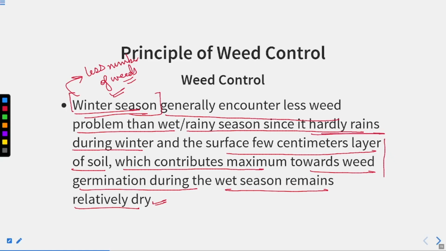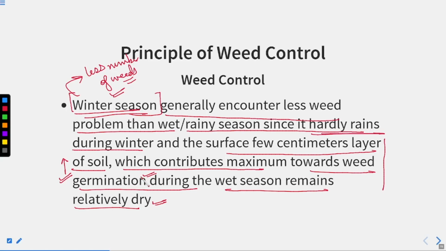So in the rainy season, what happens? The soil is comparatively wet compared to the soil present in the winter season. At that time, weeds are not able to grow in winter season. But in the rainy season, lots of moisture, lots of water is there, and that is very helpful for the germination of the weeds.